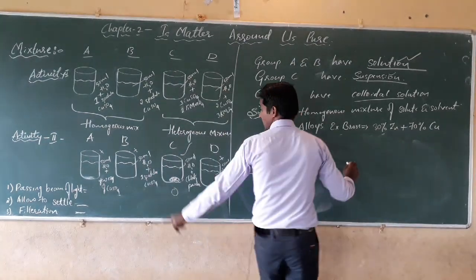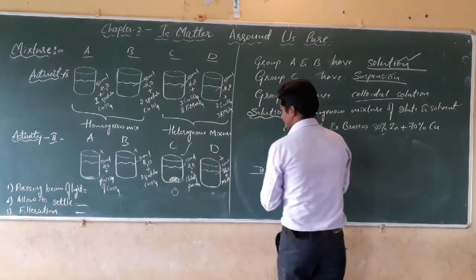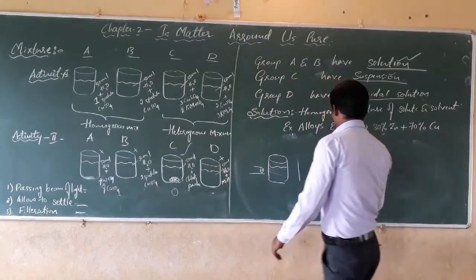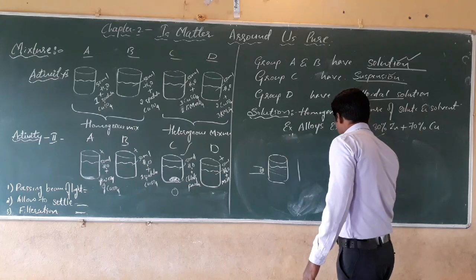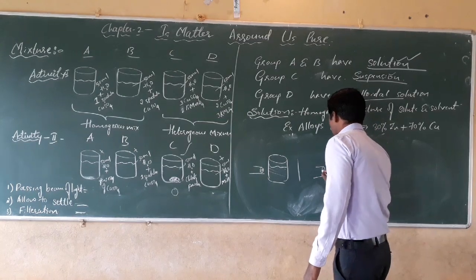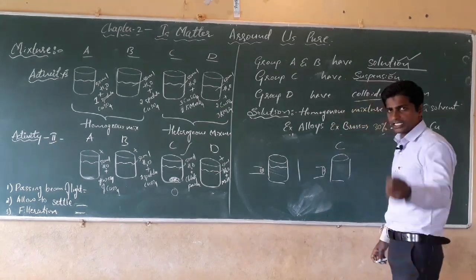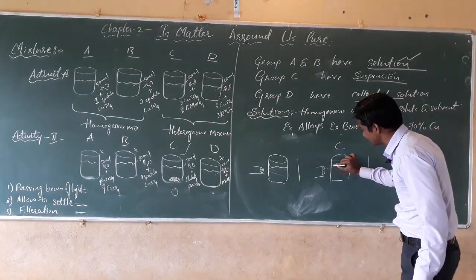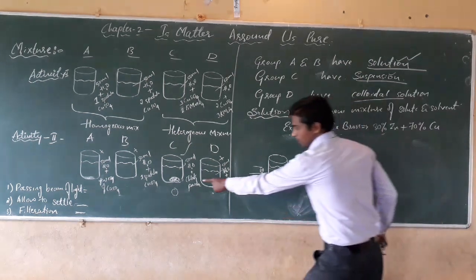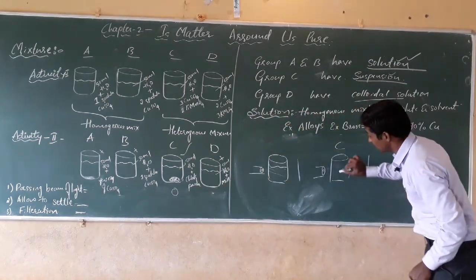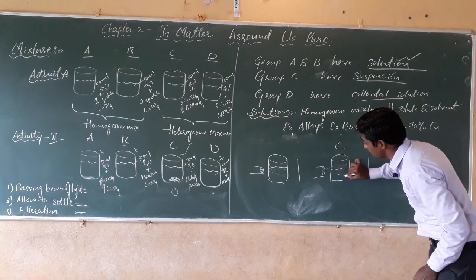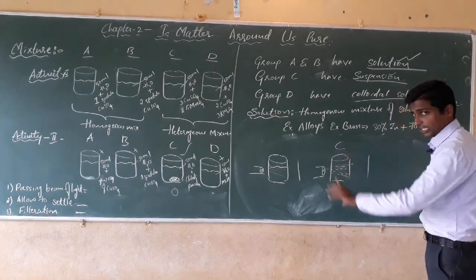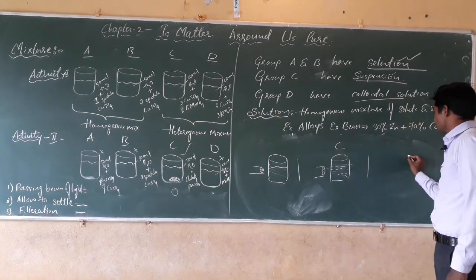Next, group A and group B, we can take any one instead of two. Next, for group C, again we have to pass a beam of light with the help of a torch or any source of light, and see whether the beam of light is visible or not. We have taken the chalk powder. See what happens, here the ray of light will be visible. Next I will tell you why that light will be visible.